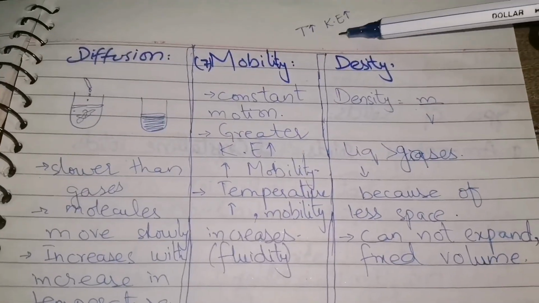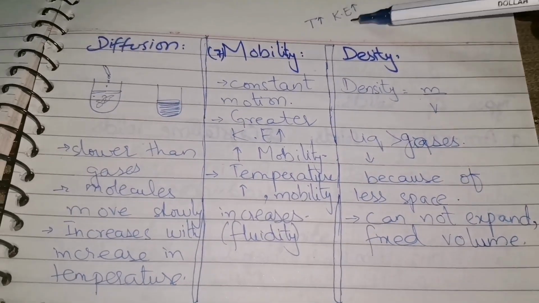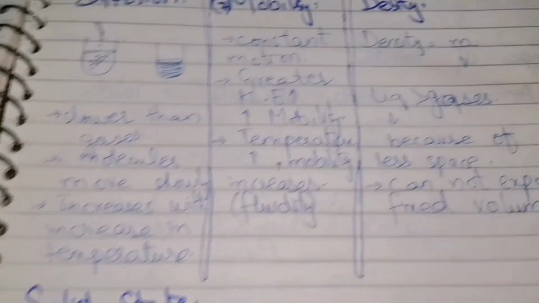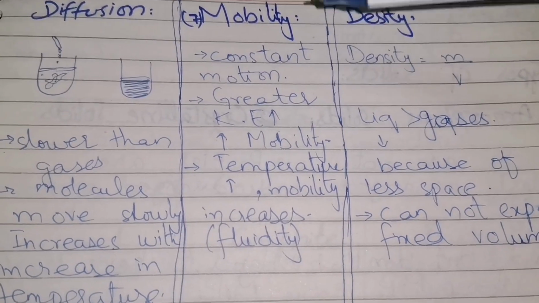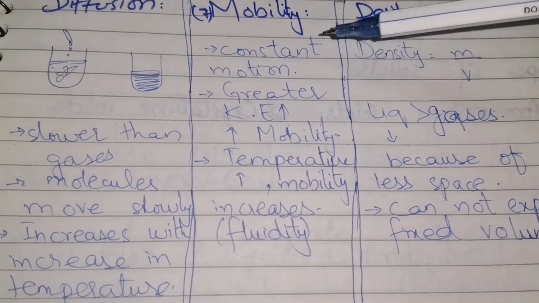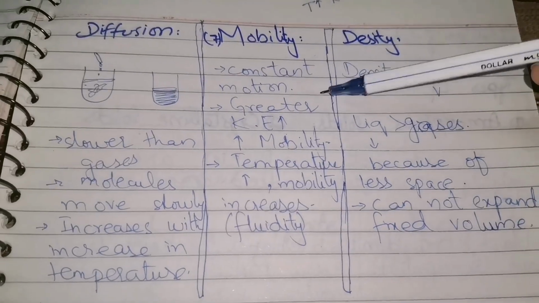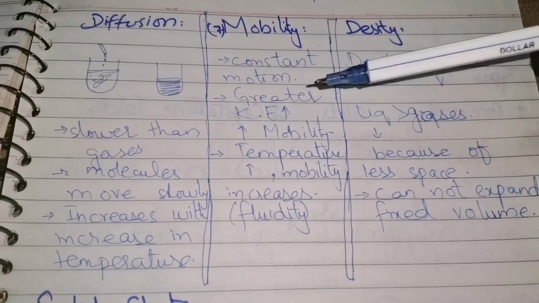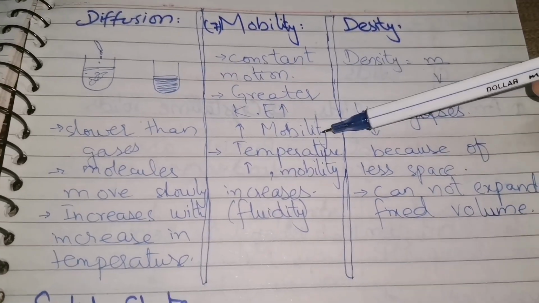Remember that with the increase in temperature, kinetic energy increases. Kinetic energy of the molecule increases, and with the increase in temperature, the diffusion also increases. Next point is mobility. Mobility, we discussed that it is the ability of the substance to move. The liquid molecules are also in constant motion.